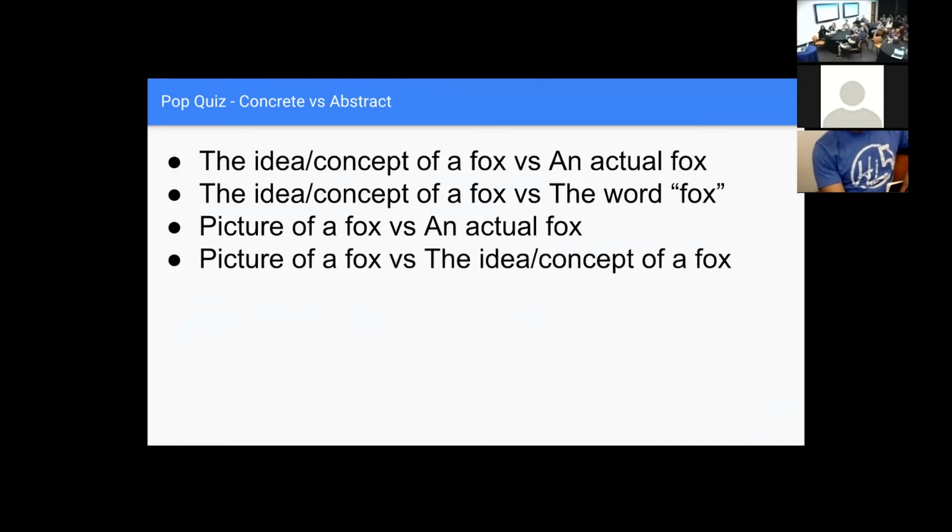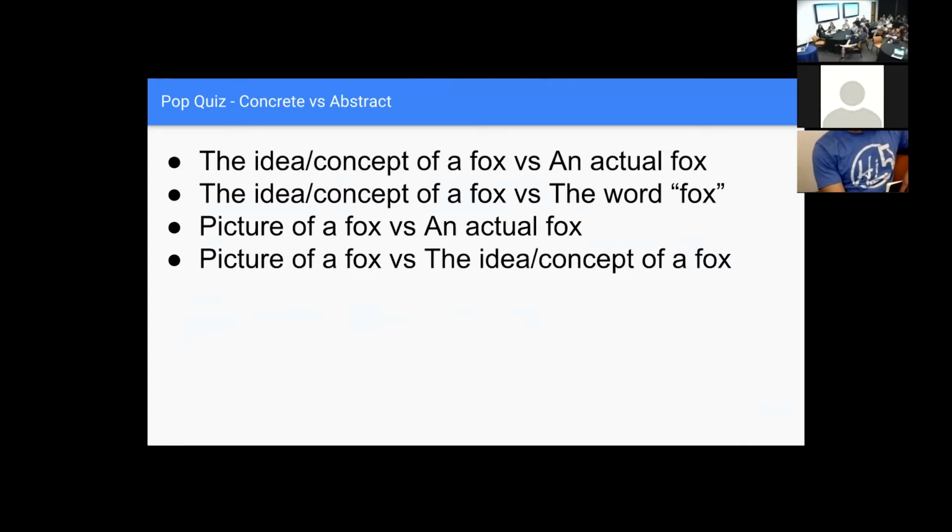And a picture of a fox versus the idea, concept of a fox. Picture of a fox concrete. Okay, I would actually probably argue the opposite of that. The picture of the fox is describing maybe the idea or concept of a fox.